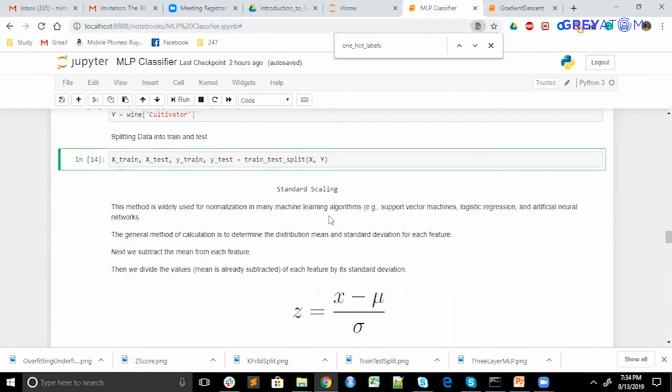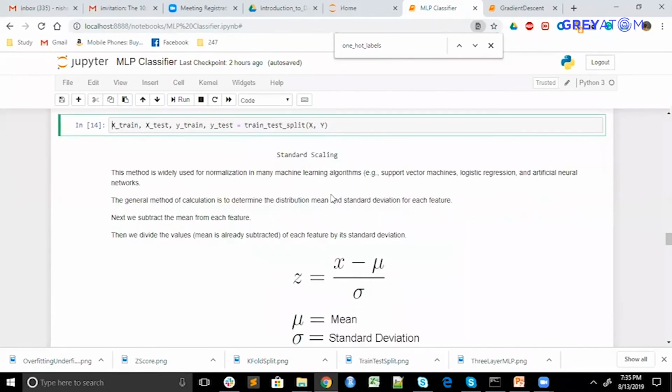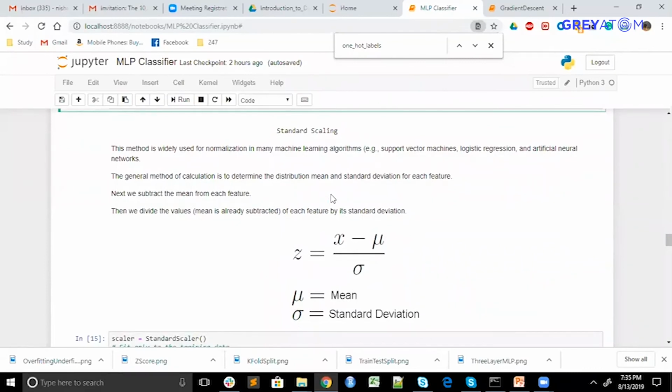Now comes why we are doing standard scaling. This is very important. This is nothing but a normalization feature, which originally arises from the statistics background. If I ask you to compare scores of two different exams, let's say GATE electronics and GATE computer science, can you compare that? No. Obviously, it doesn't mean that one who has scored 500 in GATE CS is brighter than one who has scored 500 in GATE electronics, because we don't know how hard that exam was.